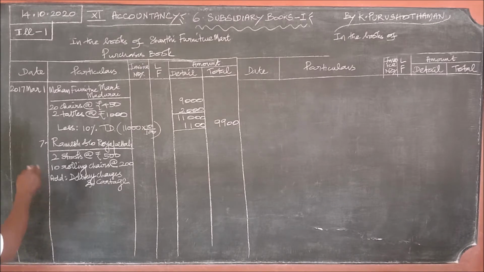If discount is given the value will reduce, therefore we minus it, less. Here delivery charges and the cartage also we should pay. So that amount should also be added.